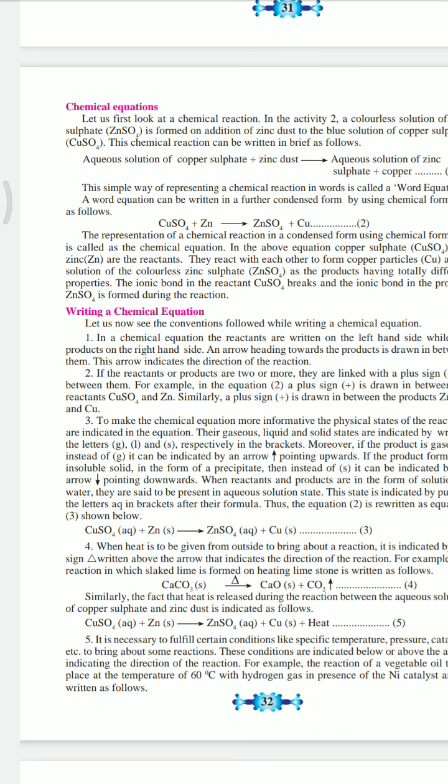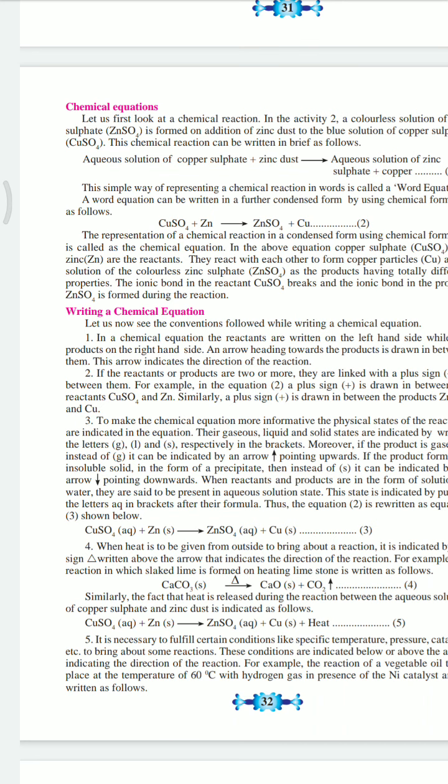So it is also an alternative. If you don't want to write down G, you can show an arrow pointing upwards. If the product is an insoluble solid in the form of a precipitate, then instead of S it can be indicated by an arrow pointing downwards.